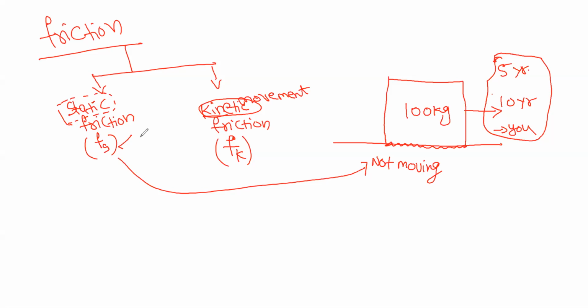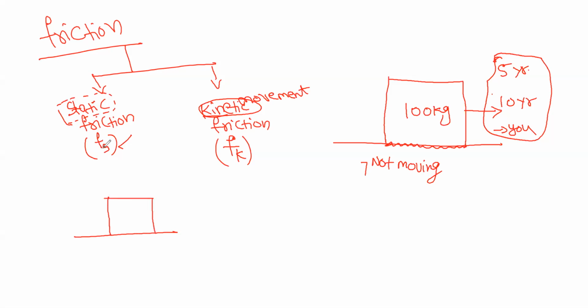If the body is moving, it's called kinetic friction. Now let's see how to classify static friction and kinetic friction. When it is moving, it is kinetic. When it is stationary or not moving, it is static.